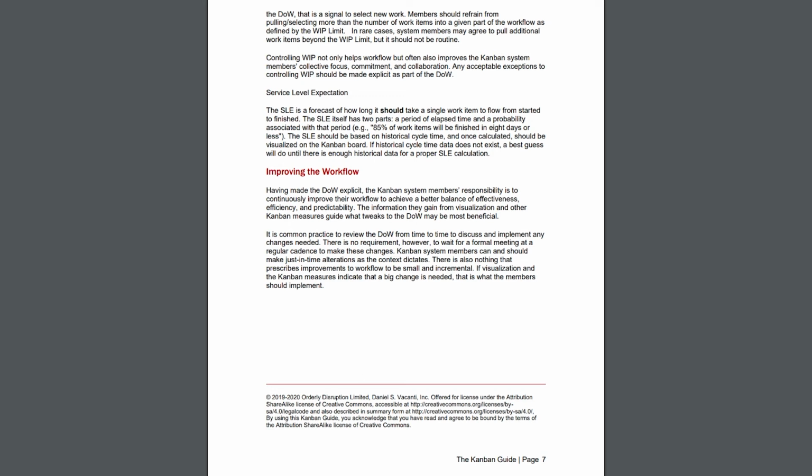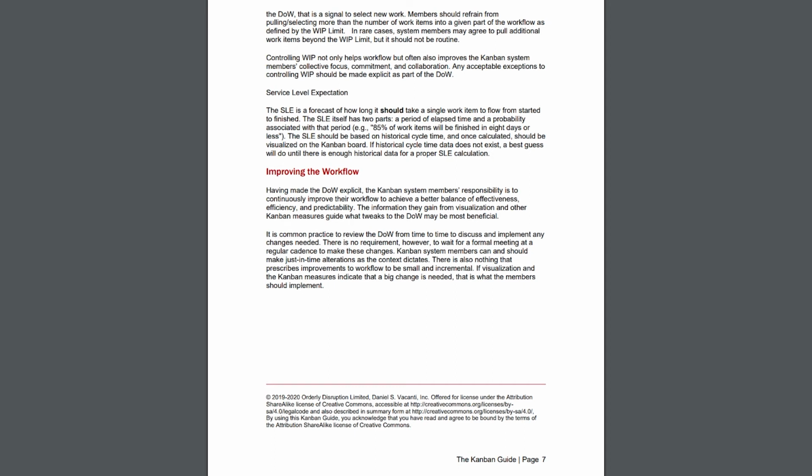Example given, 85% of work items will be finished in 8 days or less. The SLE should be based on historical cycle time and once calculated, should be visualized on the Kanban board. If historical cycle time data does not exist, a best guess will do until there is enough historical data for a proper SLE calculation.